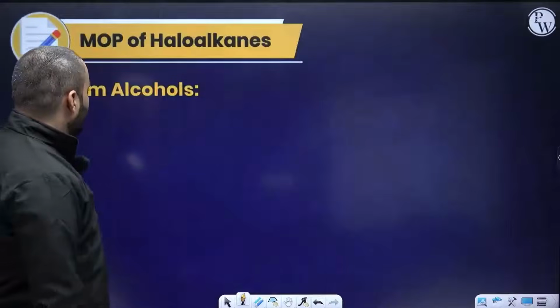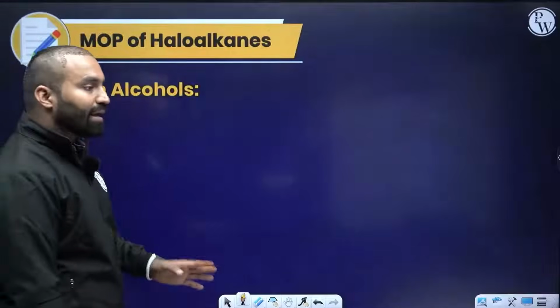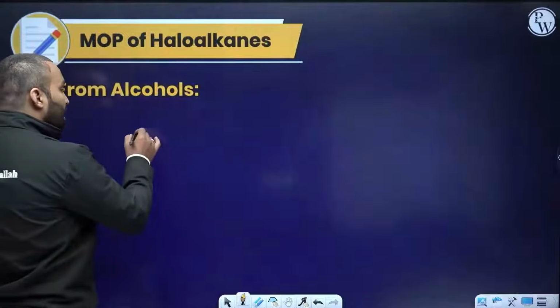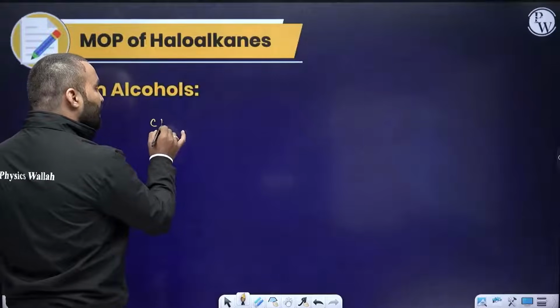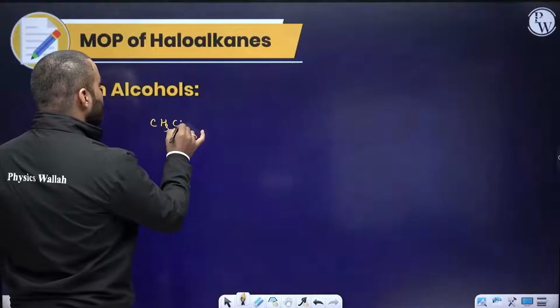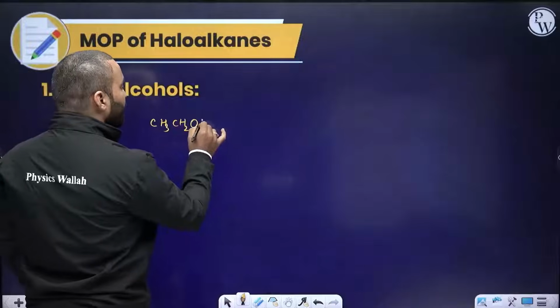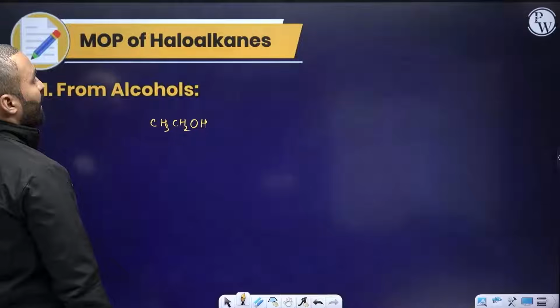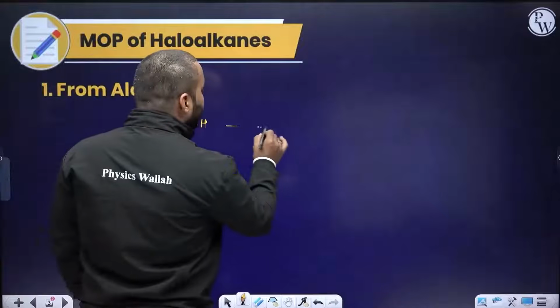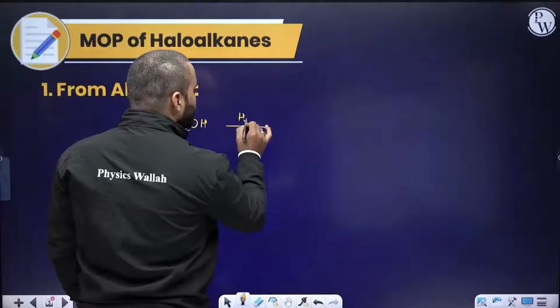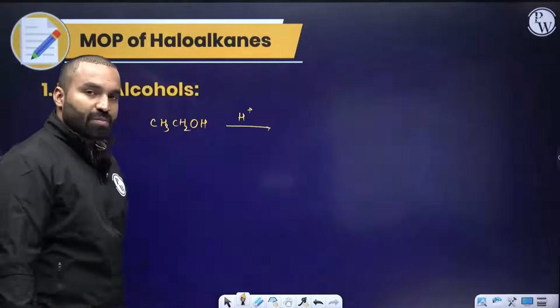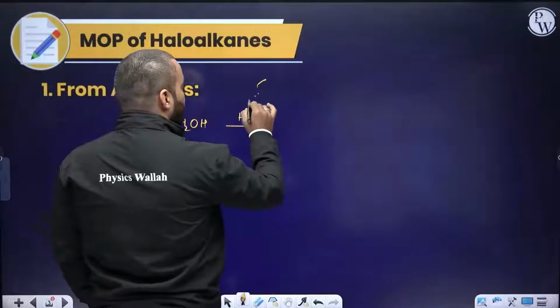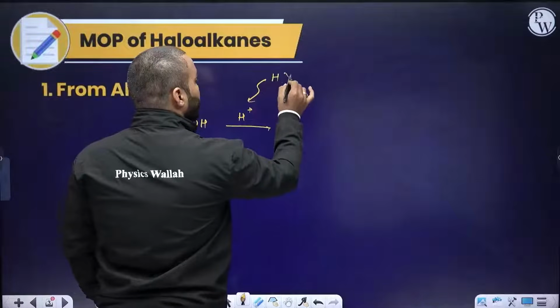Let's begin with the preparation of haloalkanes starting from an alcohol. Let's say I start with an alcohol, that's CH3CH2OH, or any alcohol for the sake of it. How do we actually prepare haloalkane? Now I will be treating it with H+. What does H+ mean? What will be the source of H+? Let's say I start with HX.